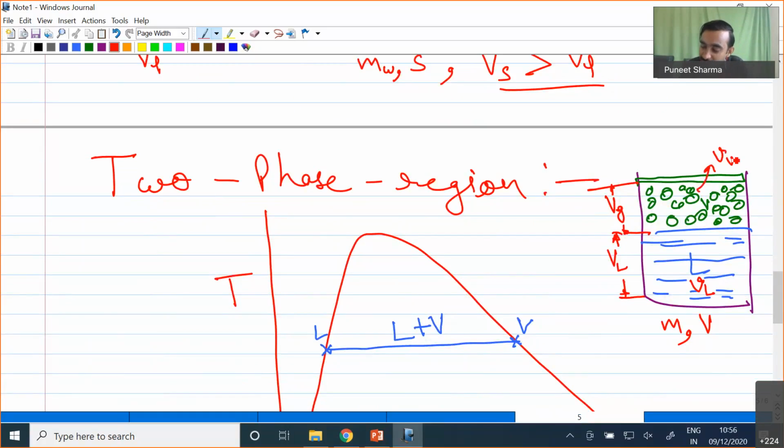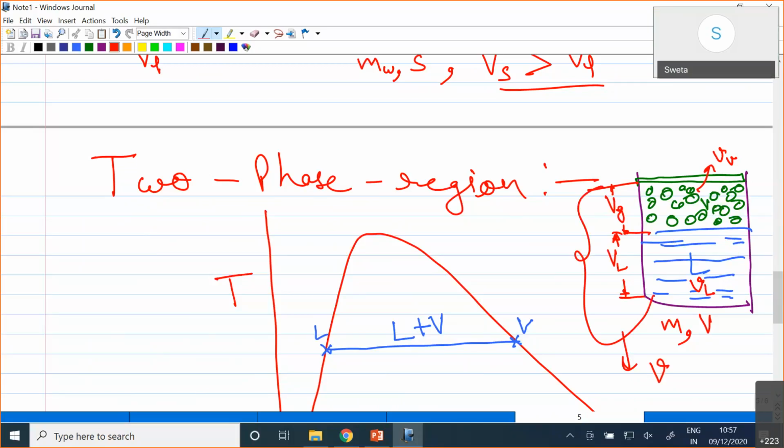But if we take the weighted average based on the mass of the liquid and vapor, we find that overall for this fluid I can define a specific volume as some value small v. So this small v is a representative value of the total specific volume of this mixture.